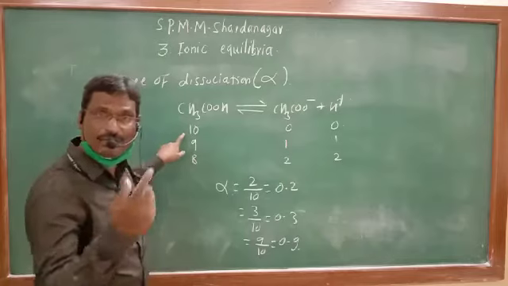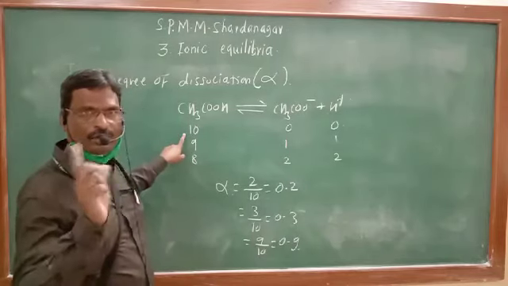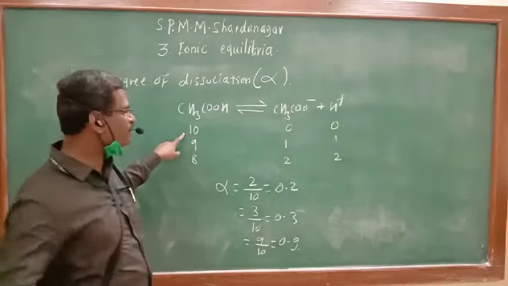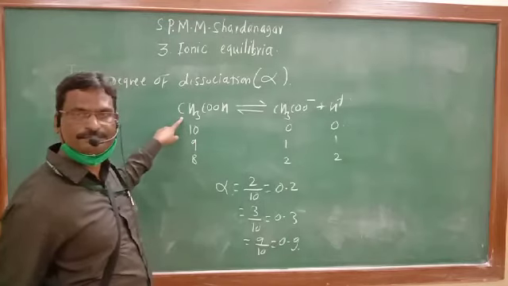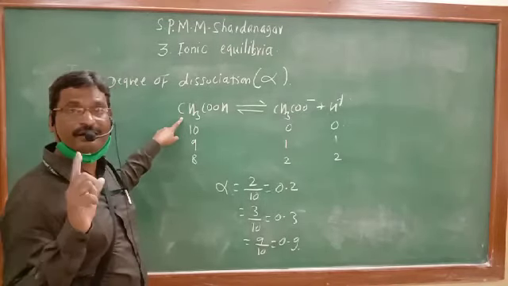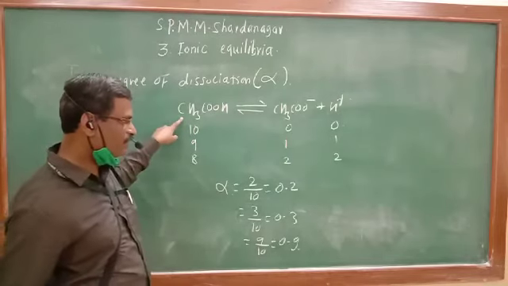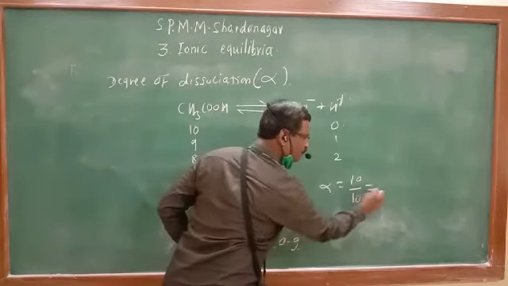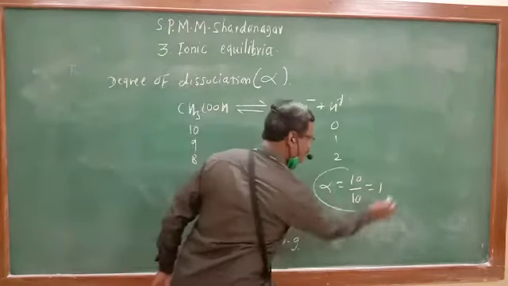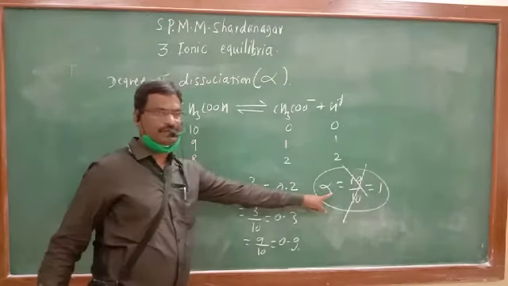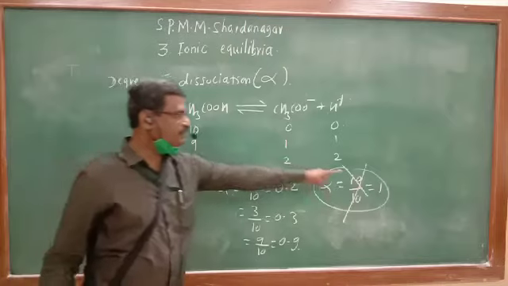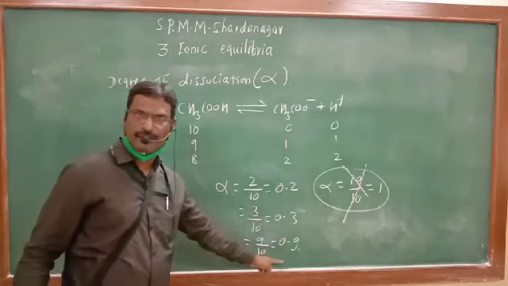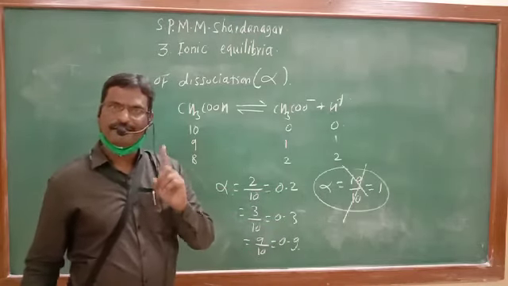Can it be 10 moles undergoing dissociation out of 10? Never. At that time it will be a strong electrolyte, and we know that this is a weak electrolyte, where incomplete dissociation takes place. So is the answer alpha equal to 10 upon 10, equal to 1? No, it is never possible. It is not possible because this is a weak electrolyte. The answer 1 is not possible. Always it is less than 1, and less than 1 is known as a fraction.